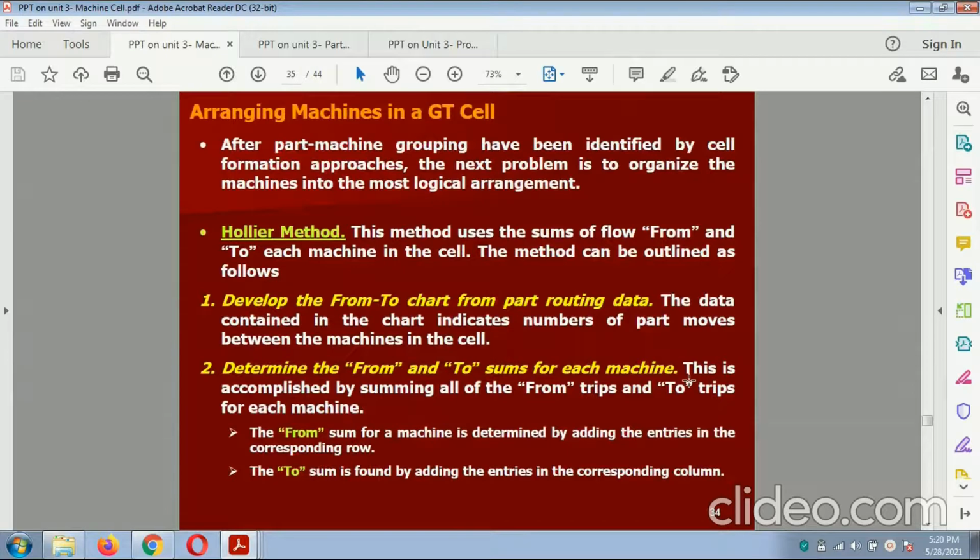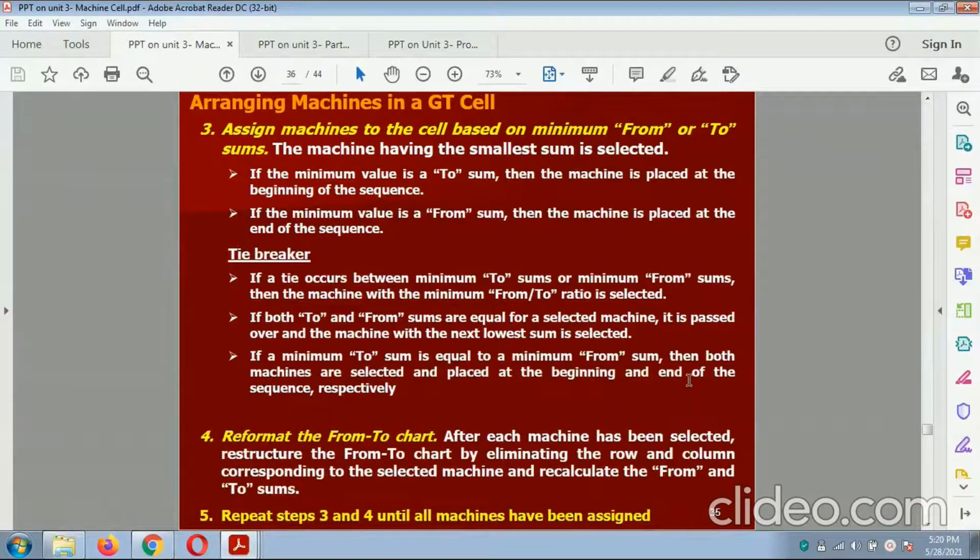Arranging the machines in a GT cell. After part machine groupings have been identified by the cell formation approach, the Hollier method is used to form the machine cell division. The method can be outlined as follows. Develop the from-to chart from part routing data. The data contained in the chart indicate the number of part moves between the machines. Determine the from and to sums of each machine. This is accomplished by summing the from's and to's of each machine. Assign the machine, placing the one with the minimum of the two sums. Reformat the from-to chart. Repeat steps 3 and 4 until the machines have been assigned.